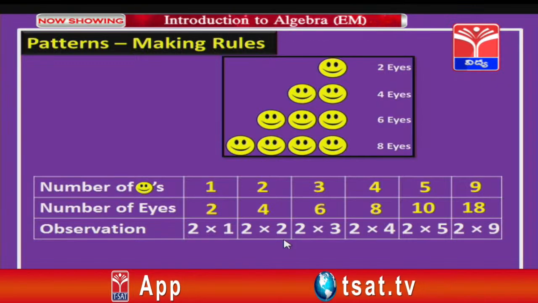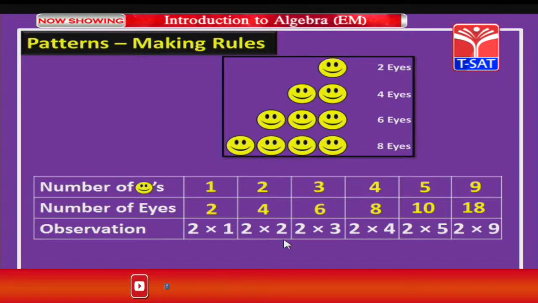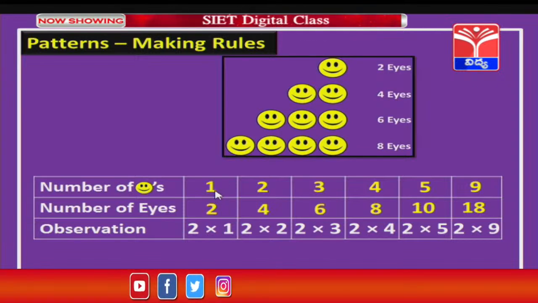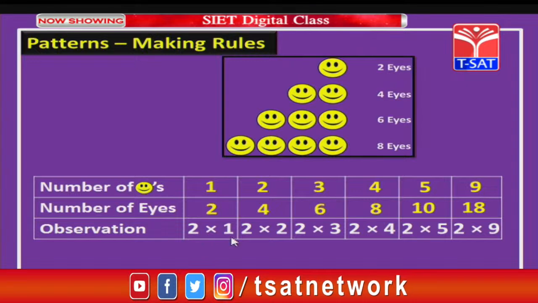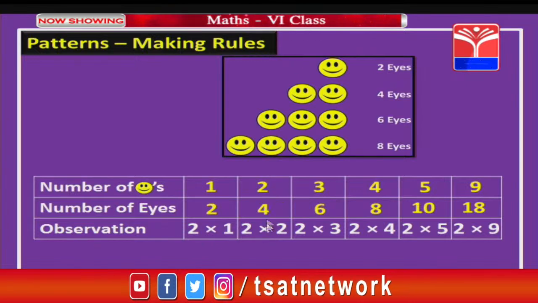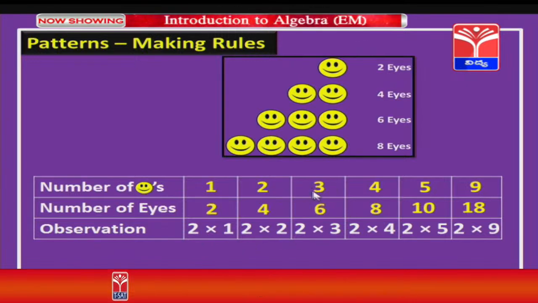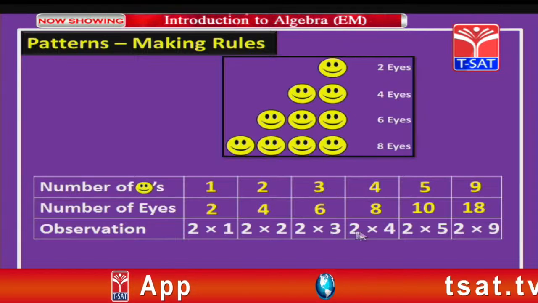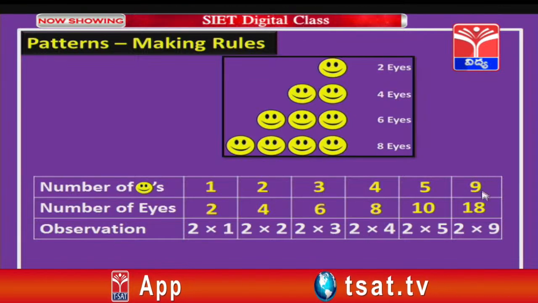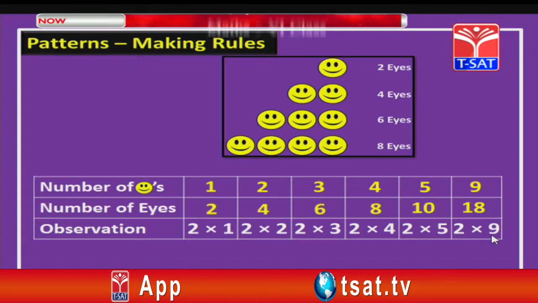But why did we write like this, children? Take a close look at this. 1 is the number of smileys, so here 2 into 1. Here the number of smileys is 2, so I wrote 2 into 2. Here the number of smileys is 3, so 2 into 3. Like that, the number of smileys is 9 here, so we are writing 2 into 9.